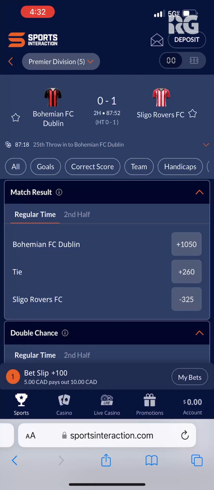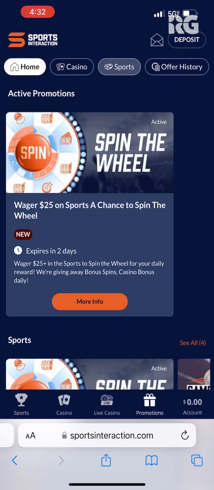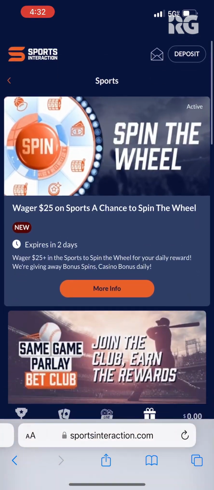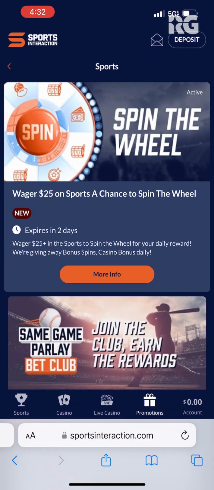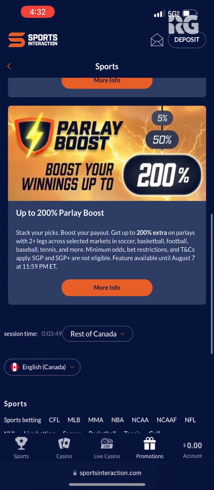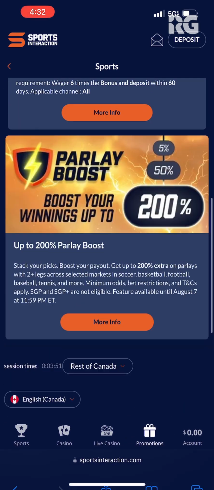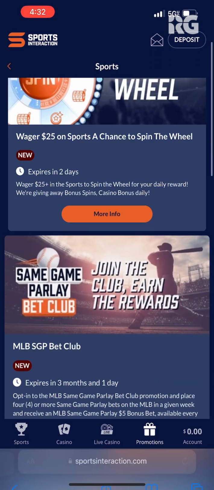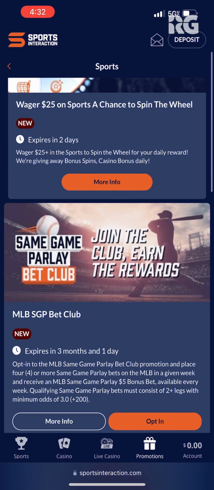Now let's take a look at the ongoing promotions on mobile. Right here, you can just click on promotions at the bottom, click on sports, and as you'll see here, there are some different offers in addition to the welcome bonus. You have this one where you wager $25 and you can spin the wheel. You have the MLB Same Game Parlay Bet Club, and you have this 200% parlay boost option. So there are some things here, not as many promotions as other places, but there are certainly options available.